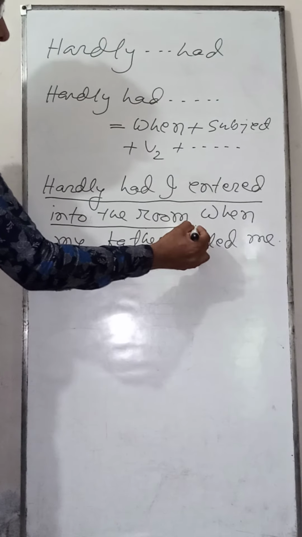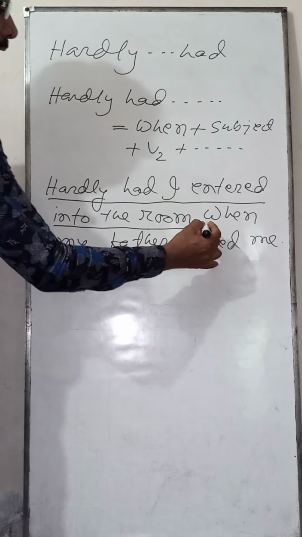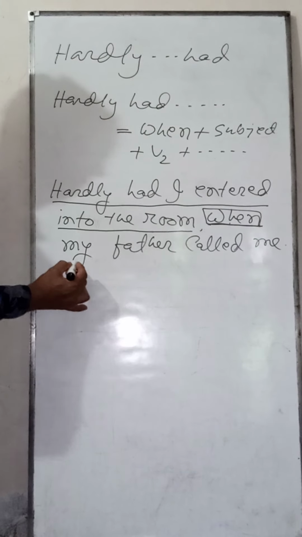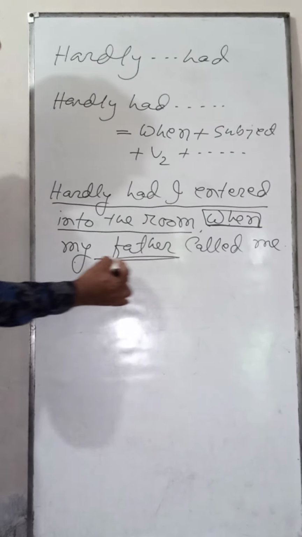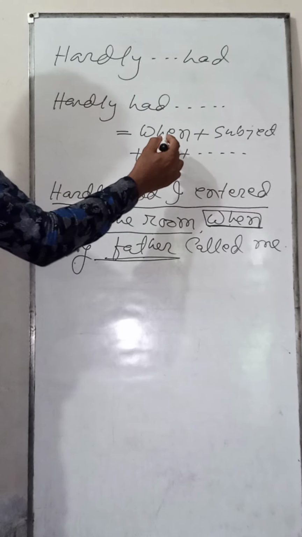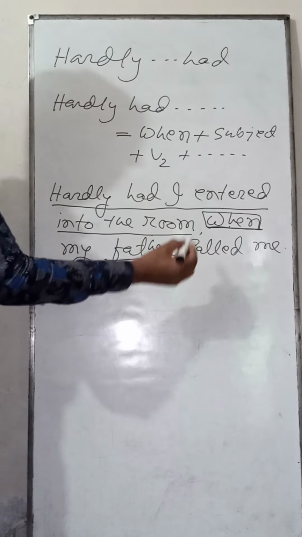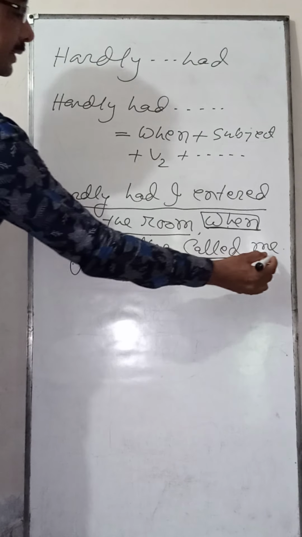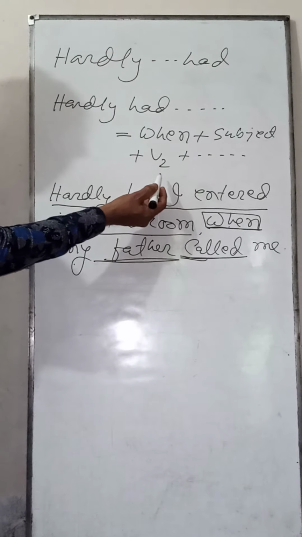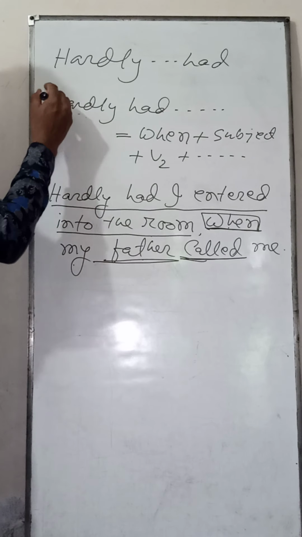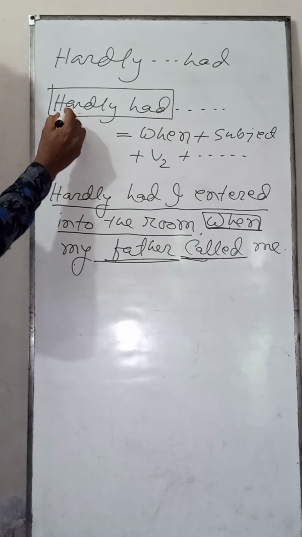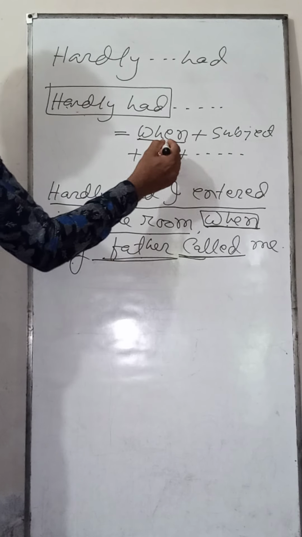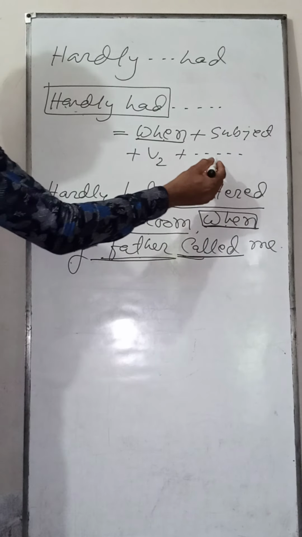And then the second sentence started with when. When my father: father is the subject. When plus subject plus V2. Called is V2. This is the extension. Okay? You have to memorize: if you find hardly had in a sentence, you have to start the second sentence with when plus subject plus V2 plus extension.